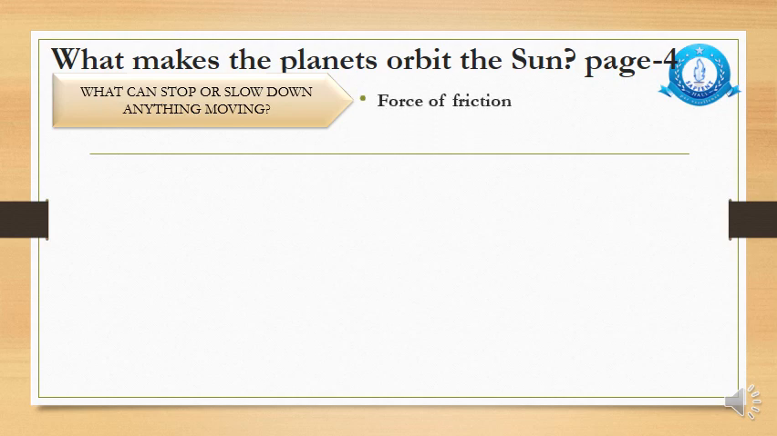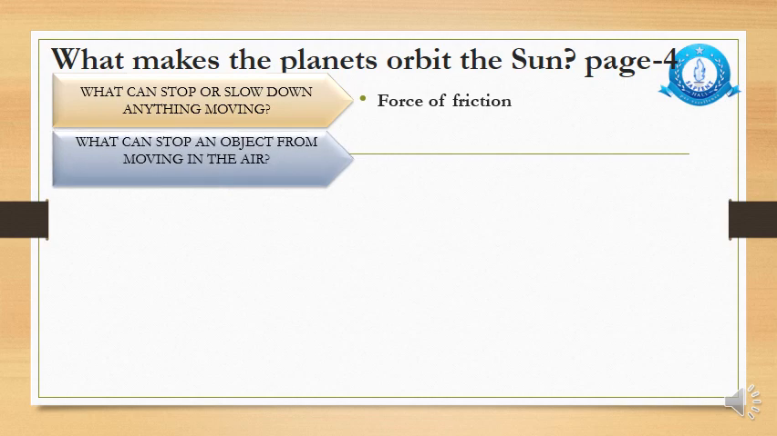Force of friction is actually the force which tries to stop the movement or tries to slow down anything which is moving. Now, if the same question is considered in space, keep in mind space and the objects which are in space, what can stop an object from moving in the air? Leave the space aside for a while. We are talking about the air. Take an example of a hot air balloon. Take the example of any other thing which is moving in the air. Do you think there can be anything which can stop the movement of an object in the air?